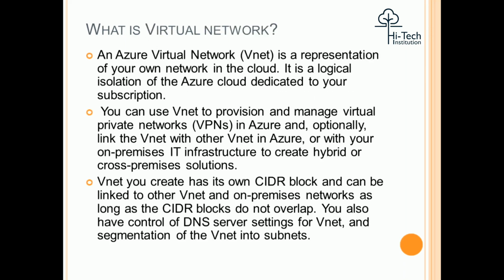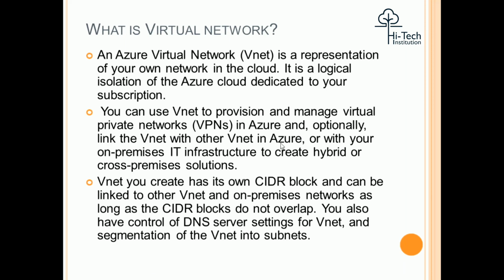We can use the VNet to provision and manage virtual private networks in Azure and optionally link the VNet with other VNets in Azure. In on-premises we were using a VPN, a virtual private network. That virtual private network I can also configure in the Azure VNet, meaning between the on-premises and the Azure VNet, the cloud and on-prem.